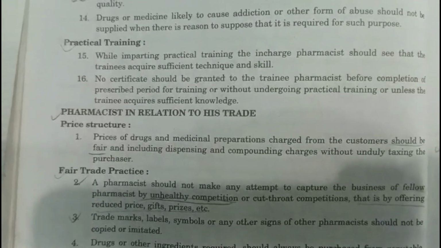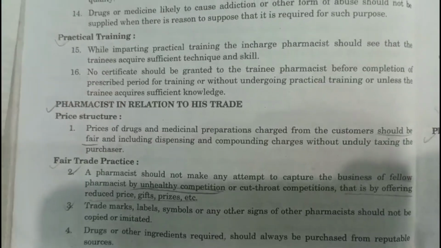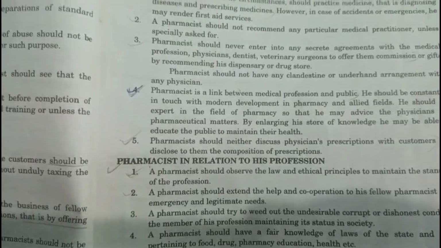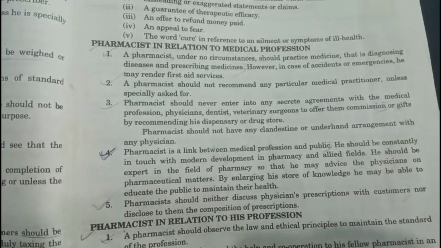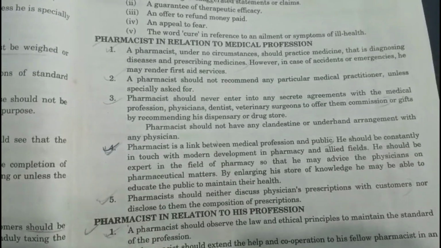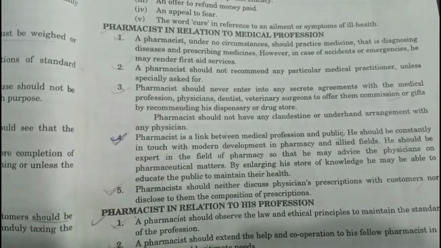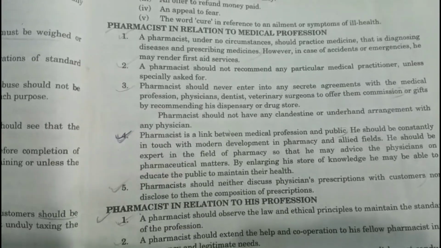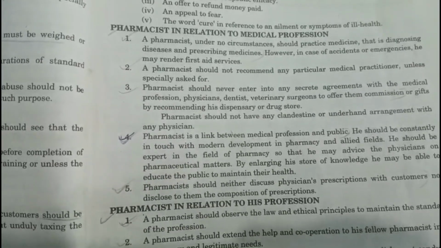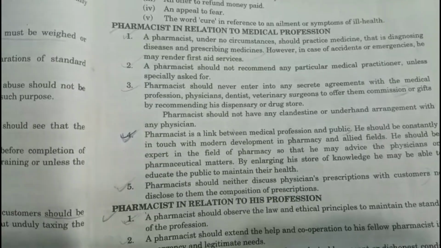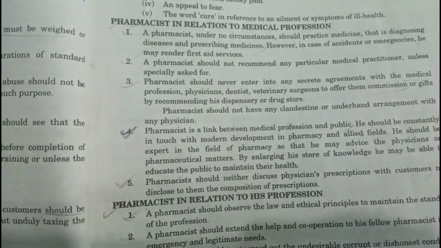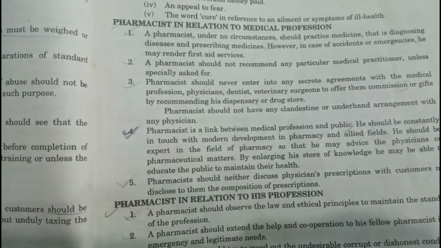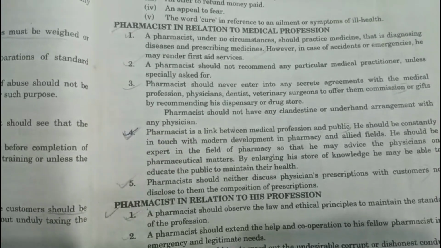Or they may ask what is the role of pharmacist in relation to his trade, or in relation to his profession, or in relation to medical profession. So it may come in 10 marks in sessional, or 7 marks in final. And if it is 5 marks, then they may ask you these subtitle questions. So mark those things.